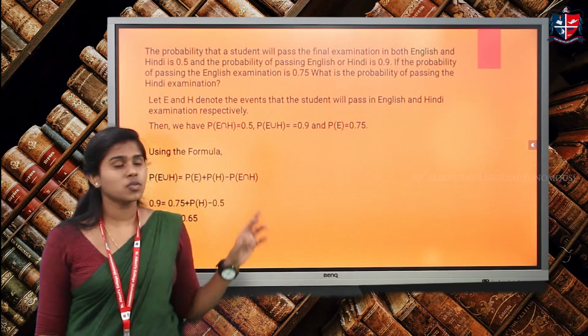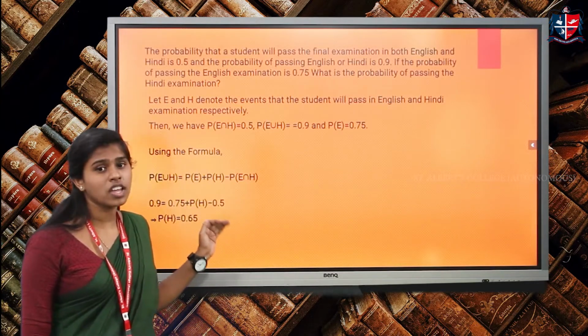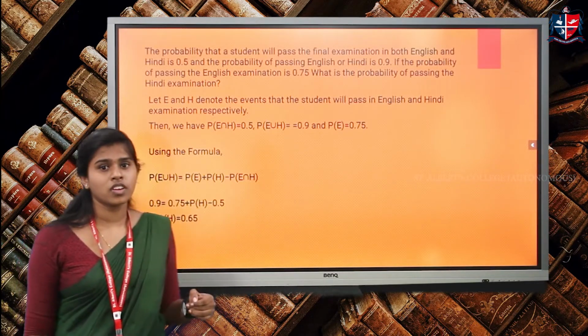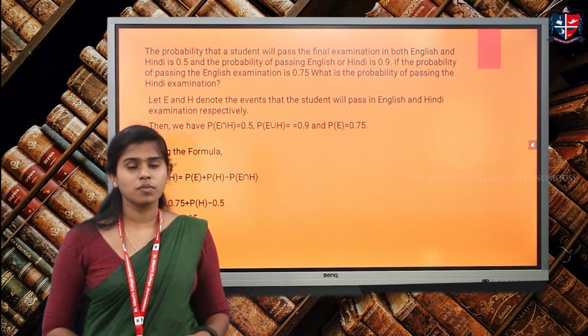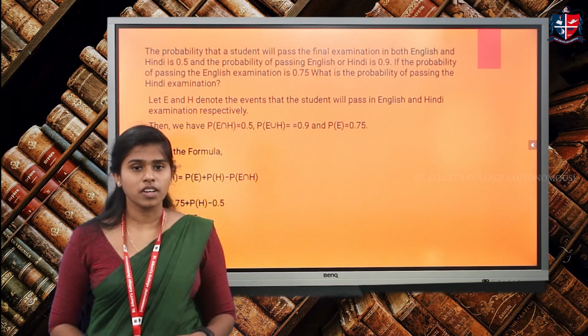I hope that you have all understood this question and the formula. So that's all about the topic of probability and some basic important terms of probability. Thank you.